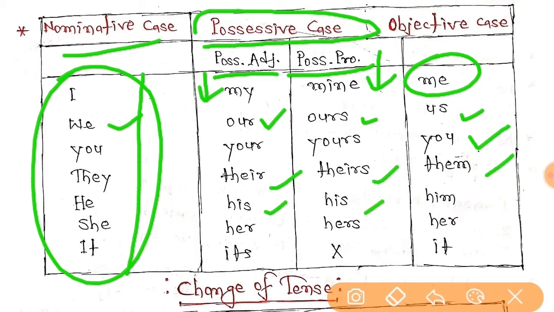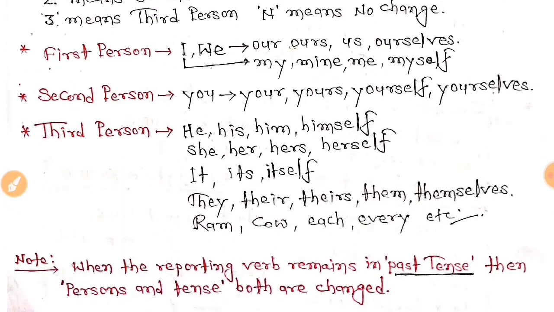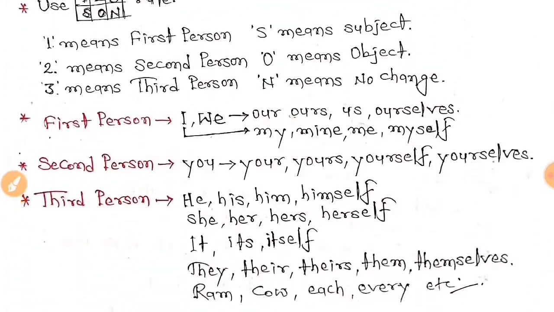He, his, and him. She, her, hers, and her. It, its, and it has no possessive pronoun form. That's why I have just put a cross mark here, right? And it will have the same form, it, as the object, right? So I hope everybody has got this. Okay, now let's move to change of person, the first one that here I have done.